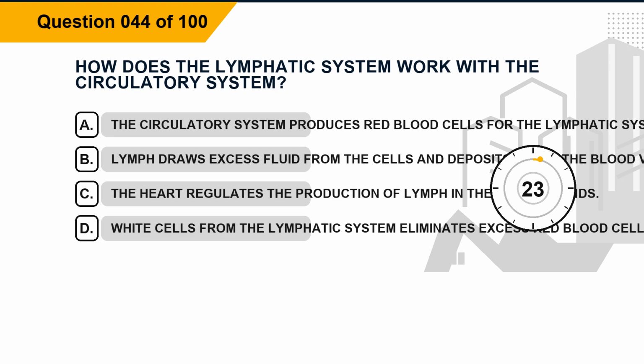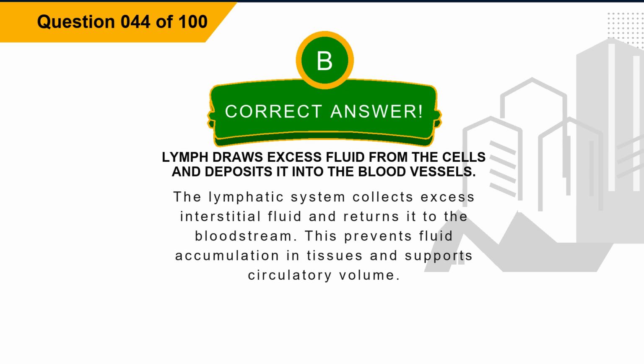Question 44. How does the lymphatic system work with the circulatory system? Option A. The circulatory system produces red blood cells for the lymphatic system. Option B. Lymph draws excess fluid from the cells and deposits it into the blood vessels. Option C. The heart regulates the production of lymph in the lymph glands. Option D. White cells from the lymphatic system eliminate excess red blood cells. The correct answer is option B. Lymph draws excess fluid from the cells and deposits it into the blood vessels. Explanation. The lymphatic system collects excess interstitial fluid and returns it to the bloodstream. This prevents fluid accumulation in tissues and supports circulatory volume.